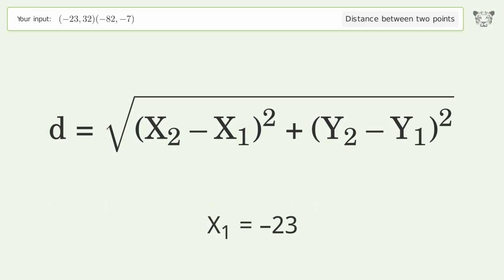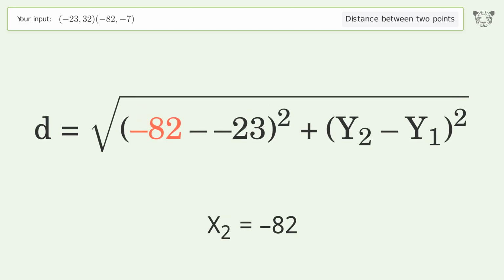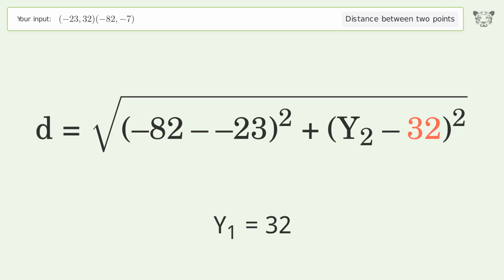x1 equals -23. x2 equals -82. y1 equals 32. y2 equals -7.